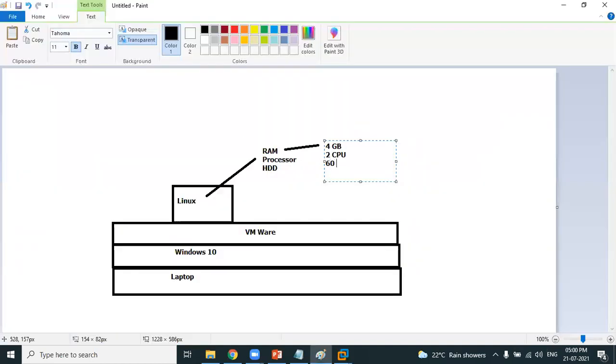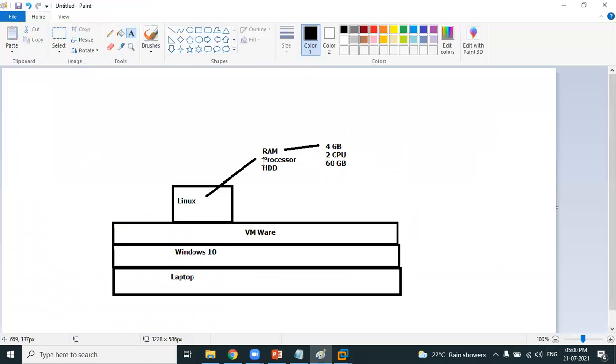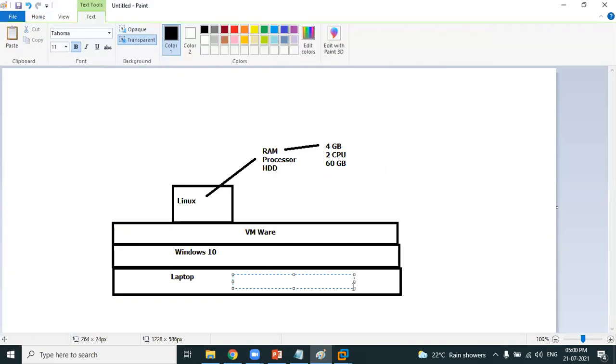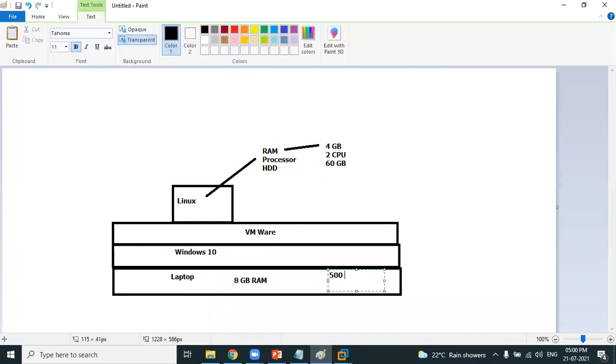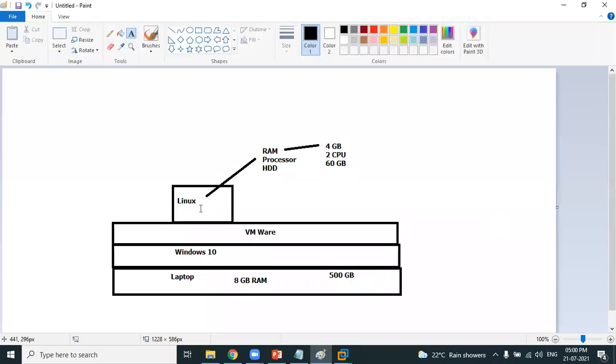So when you save some files, they will be saved in the 60 GB of hard disk. If you run the Linux machine, it will consume 4 GB of RAM. My actual laptop has 8 GB of memory, so 50% I have allocated to the Linux machine. My laptop comes with a 500 GB hard drive, out of which I have allocated 60 GB to the Linux machine. So the Linux machine needs hardware components. You allocate some part of the hardware from your laptop to VMware, so that using that particular hardware configuration, the virtual machine runs. That's how virtualization technology works.